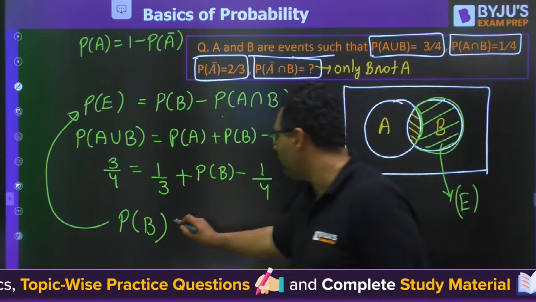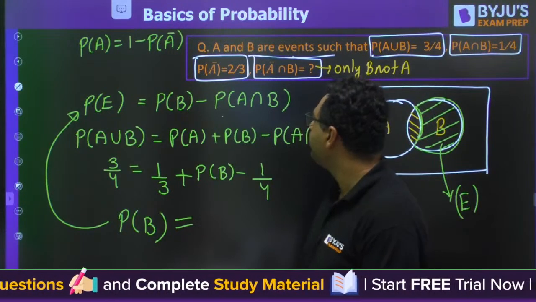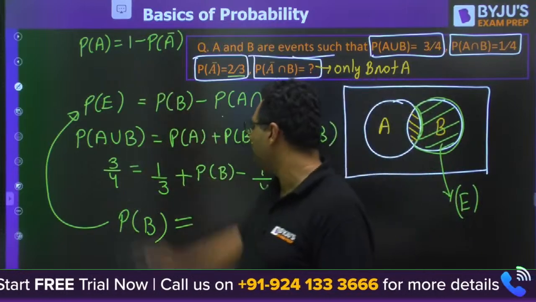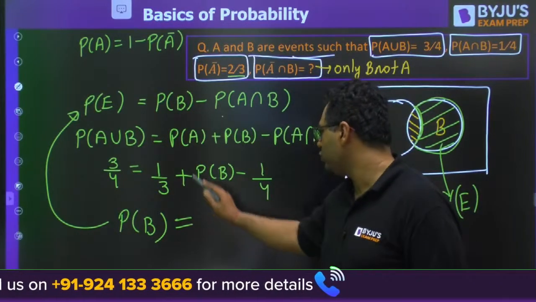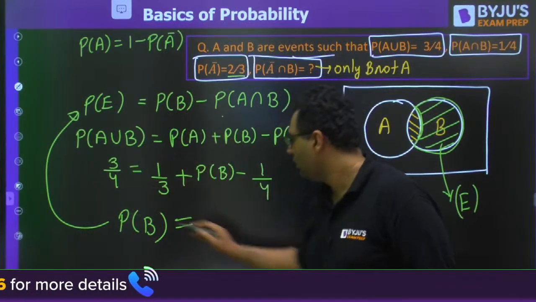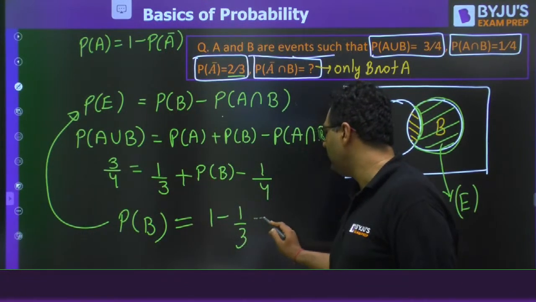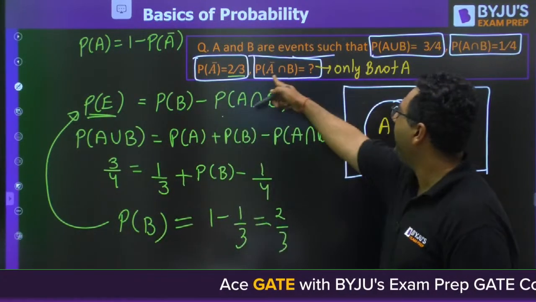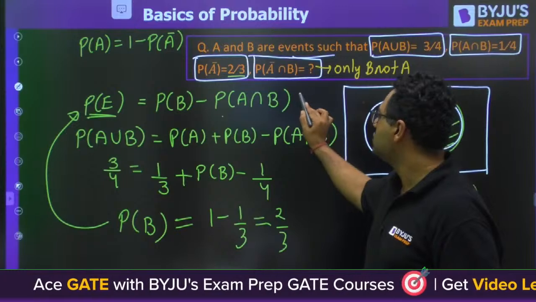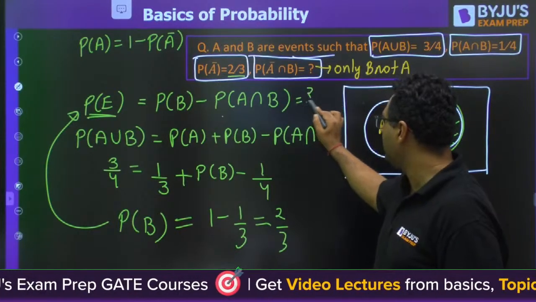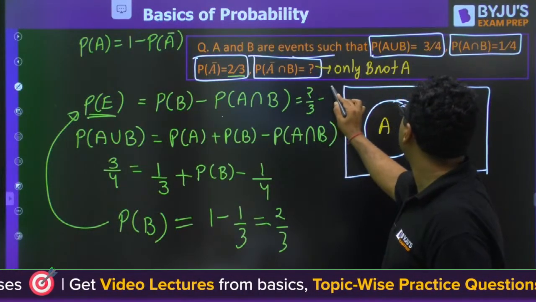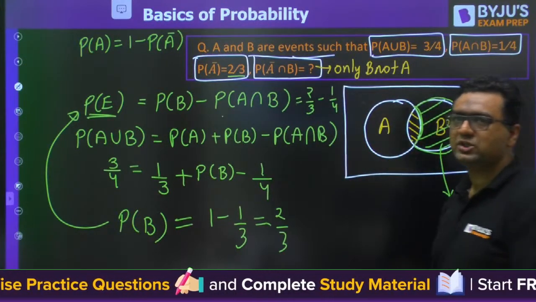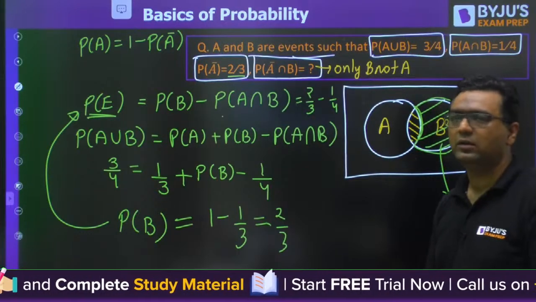When you find the probability of B, probability of A bar is 2 by 3, so probability of A will come out to be 1 by 3. So it is going to be 3 by 4, 1 minus 1 by 3, it will be 2 by 3. But we need to find the probability of A not intersection B. So this is 2 by 3 minus 1 by 4. So Jitesh, yes, 5 by 12 will be the answer.